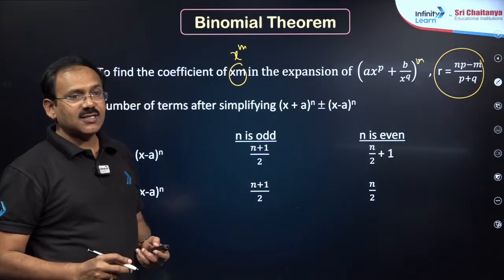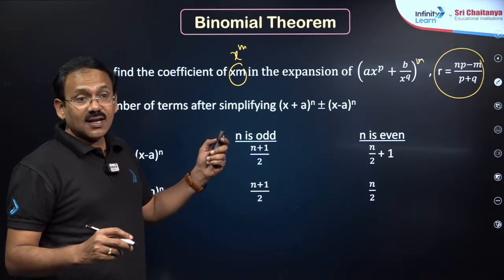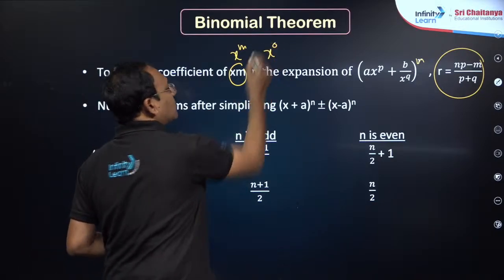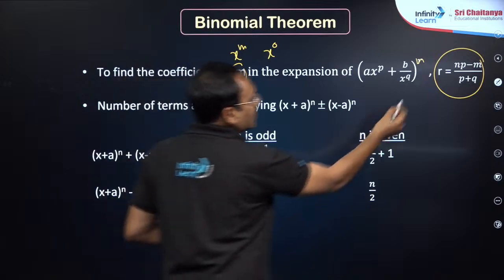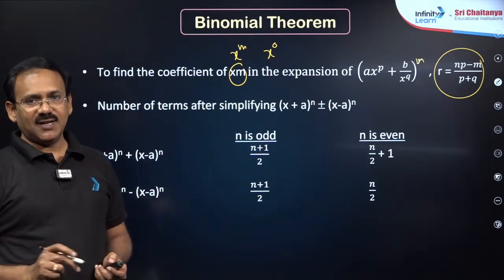After this, dear students, if you are asked to find the constant term without x, that means the coefficient of x power 0, m becomes 0. So my dear friends, r is equal to np by (p plus q). It's a very important formula, dear students.